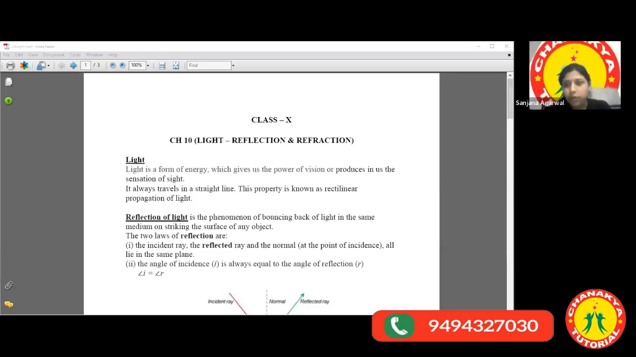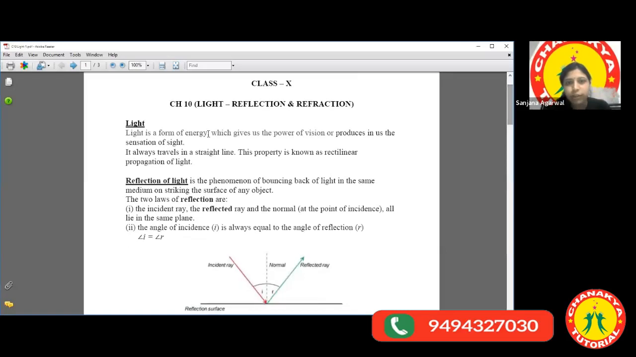Fine. So light is a form of energy which gives us the power of vision or produces in us the sensation of light. It always travels in a straight line, and this property is known as rectilinear propagation of light. Okay. Now next is reflection of light. The first and the basic law of light is that it reflects. Whenever light strikes some surface, it bounces back by making a certain angle, and the law we'll study further.